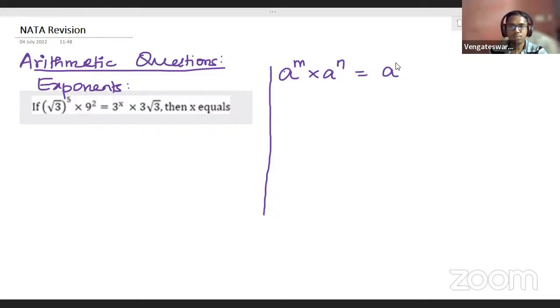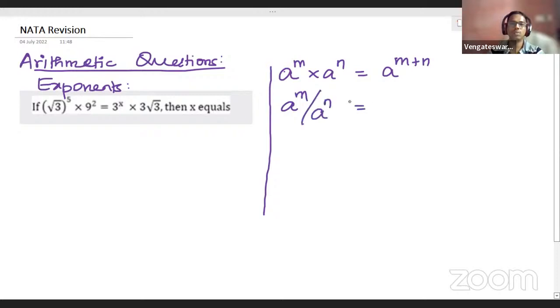When you have the same bases with different powers getting multiplied, exactly, very good. Yeah, Arya, Shailesh, great. You will have a to the power m plus n. Same way, a power m divided by a power n will be equal to, when you have multiplication, you add the powers.